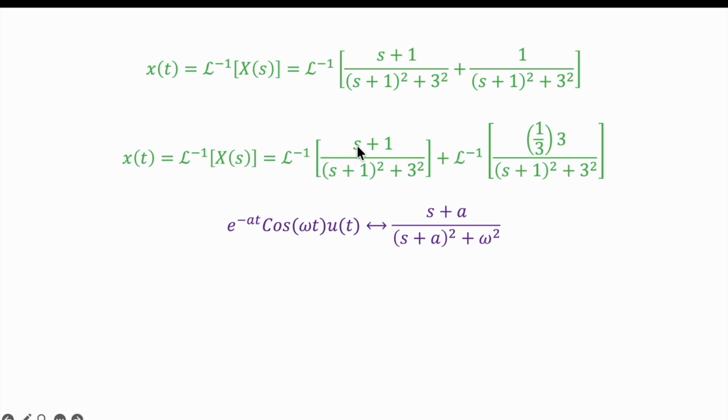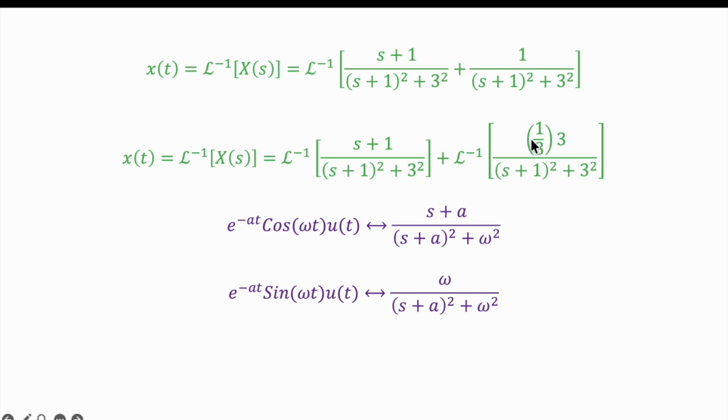So that is this one. But for the other part, you can write this equation: e raised to minus at sin omega t ut, that is equals to omega over s plus a square plus omega square.